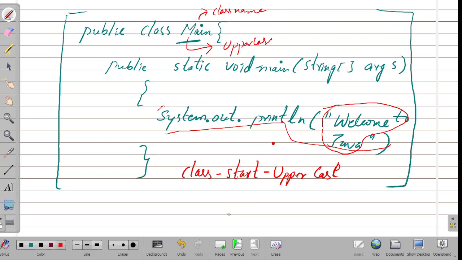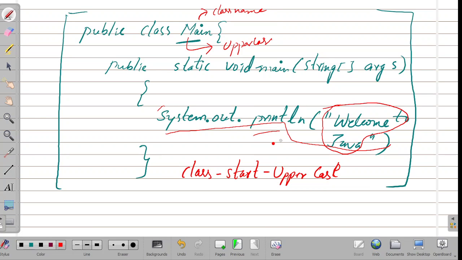System is a built-in Java class that contains useful members such as out, which is short for output, and println is a method, short for print line, and it is used to print a value to the screen. Okay, clear?